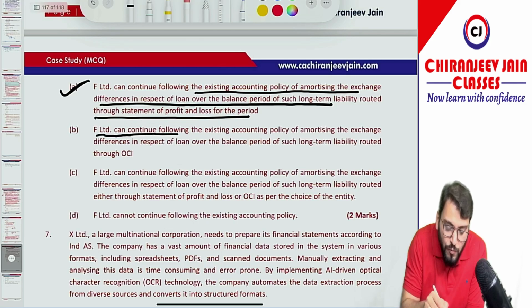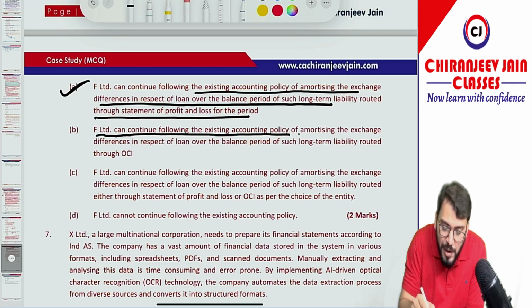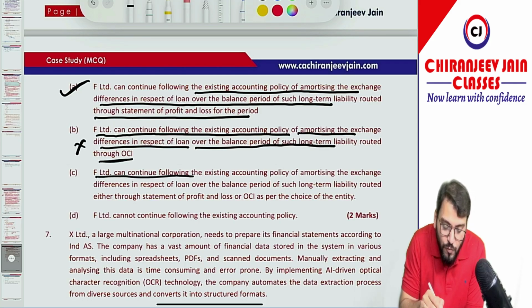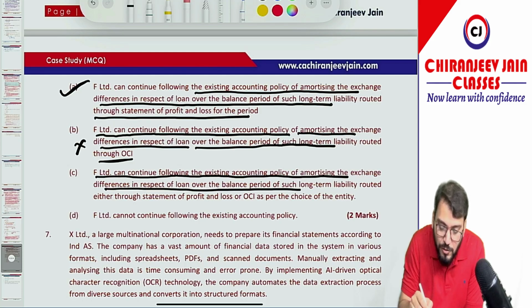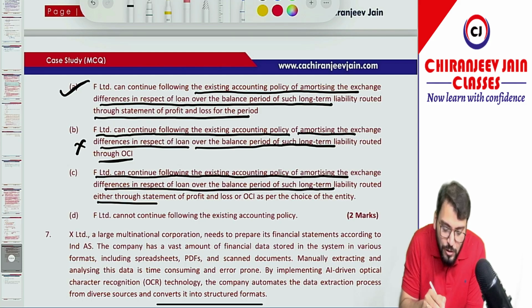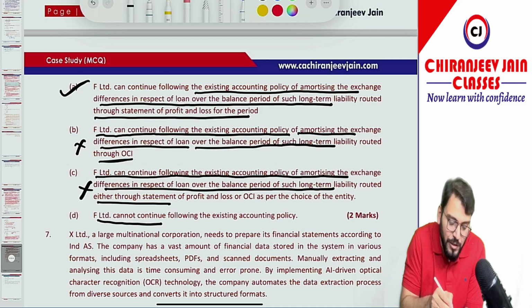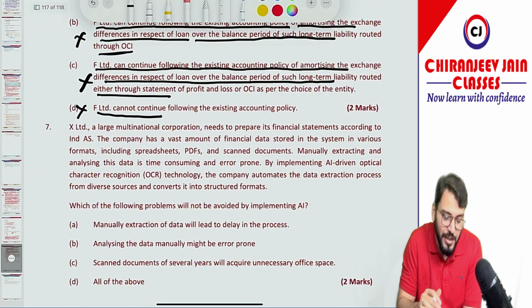F Limited can continue following the existing accounting policy of amortizing the exchange difference in respect of the loan over the balance period of such long-term liability, routed through OCI. This is not correct. F Limited can continue following the existing accounting policy, routed either through SOPL or through OCI. This is also not correct. F Limited cannot continue. This is also not correct. So option number A is correct.